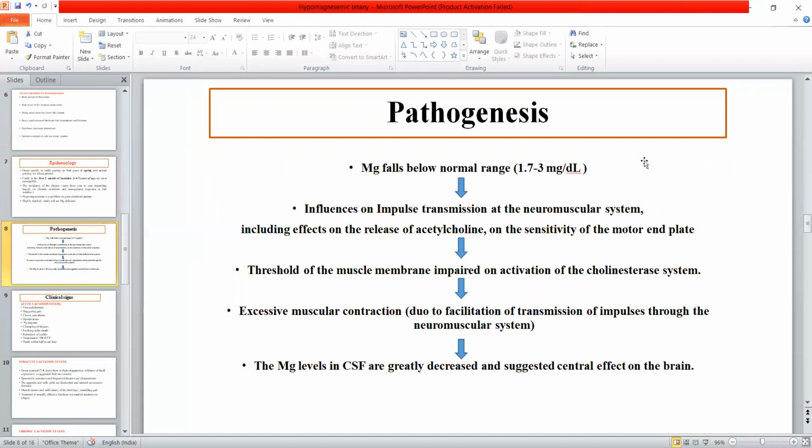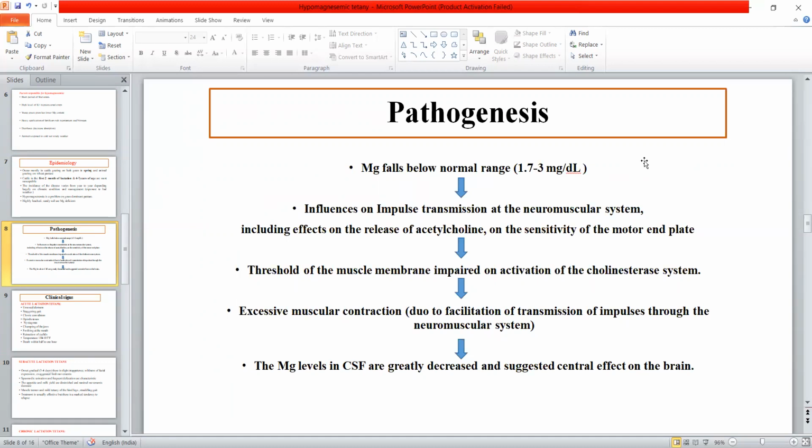Now, if we see the pathogenesis, the normal range of magnesium in cattle is 1.7 to 3 mg per dl. This normal range is very important, and you should know that the normal range of magnesium in the body is 1.7 to 3 mg per dl. So what is the function of magnesium in the body? It is generally used in impulse transmission and for muscular activity.